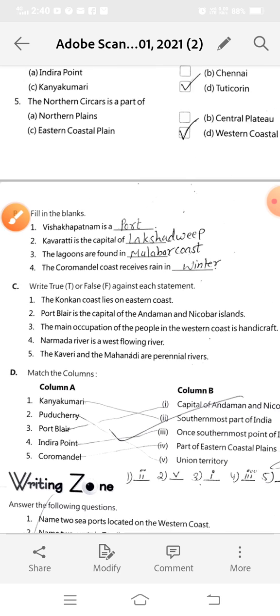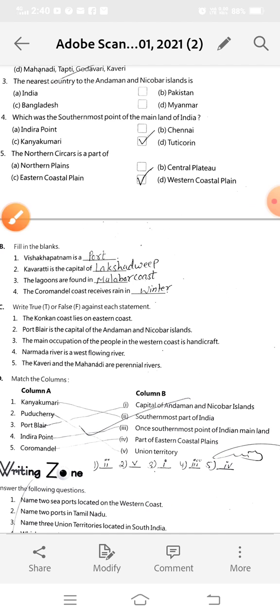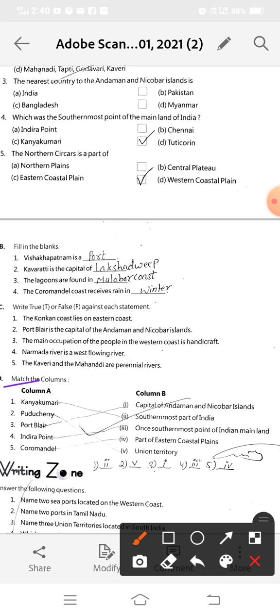Now next is match the column. Kanyakumari will match the southernmost part of India. It is the second point in column B. And Puducherry will match the fifth option. It is a union territory. Now Port Blair matches with the first, capital of Andaman and Nicobar Islands. It is also a union territory. And Indira Point will match with the third option, the southernmost point of the Indian mainland.